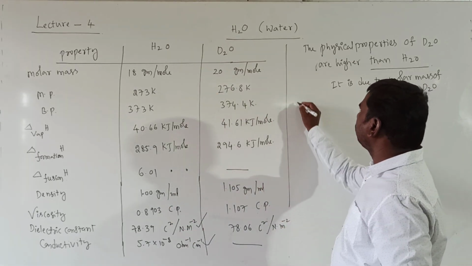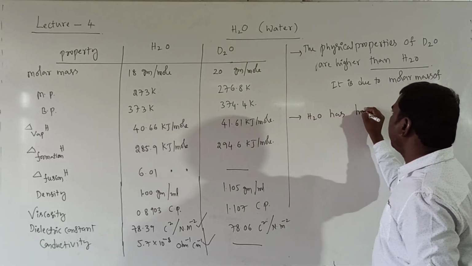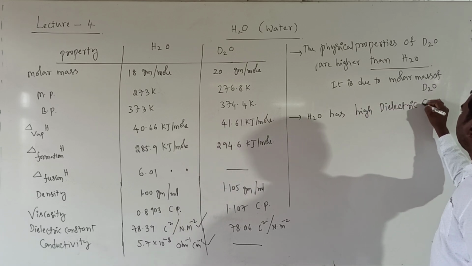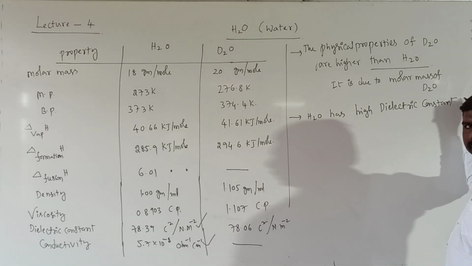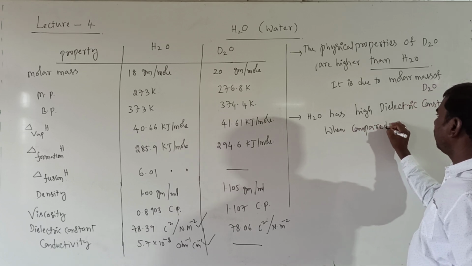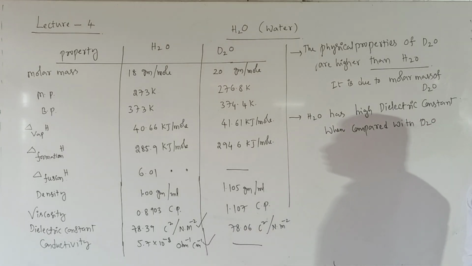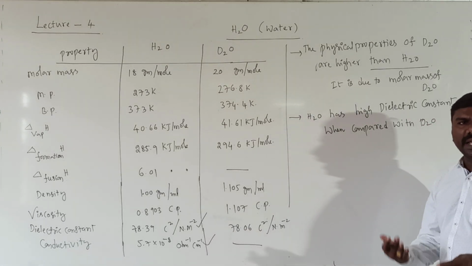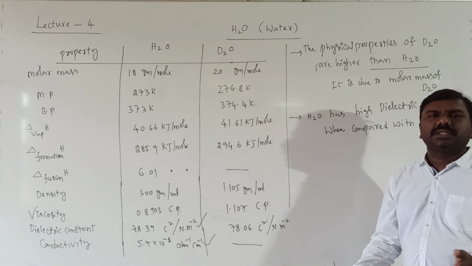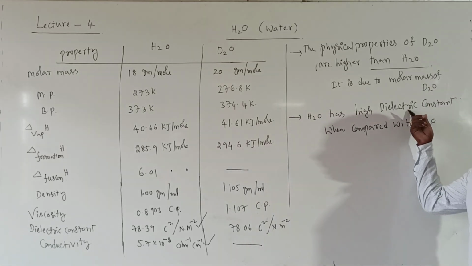But one and only property, H2O has a high dielectric constant when compared with D2O. That's why H2O is used as a good solvent. Dielectric constant means it will be broken into simple ions, and the solubility will be increased or decreased based on this value, we can say.